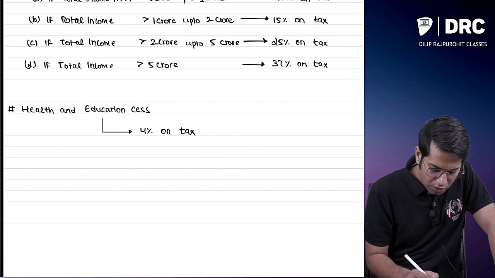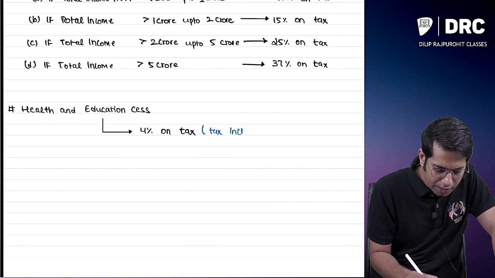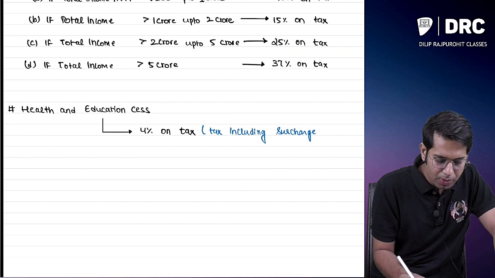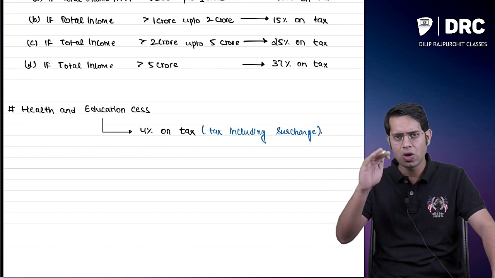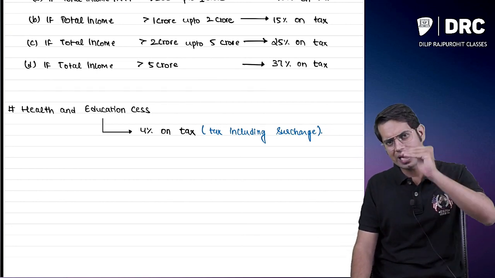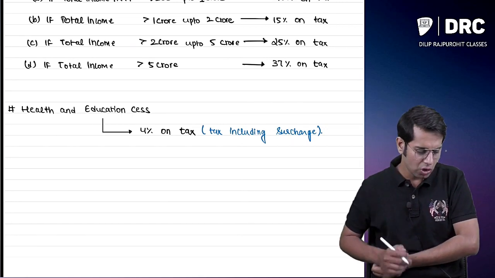It is the tax amount including surcharge. So on the tax amount including the surcharge amount, you will have to pay cess of 4%.